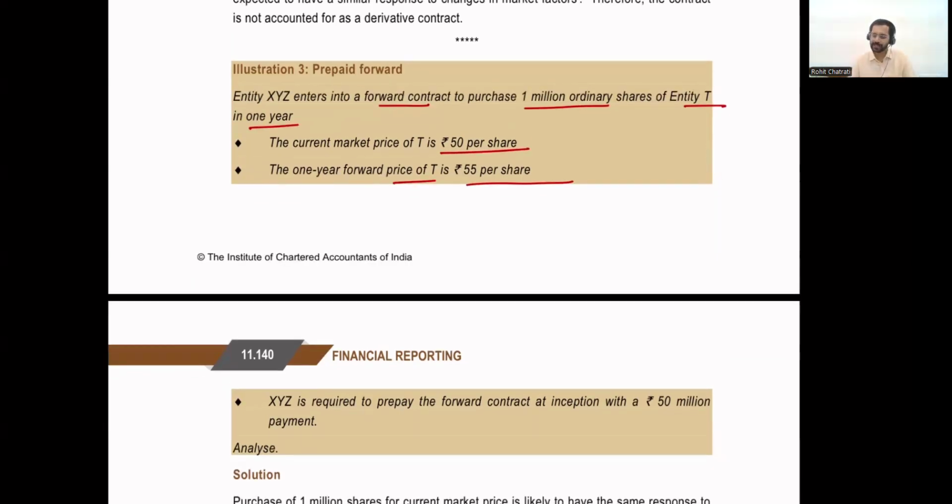Basically, entity XYZ has entered into a contract to purchase 1 million shares of entity T Limited after a period of 1 year, but the price is actually fixed today. So XYZ has entered into a contract to purchase 1 million shares of T Limited after 1 year at a price of 55 per share. The current market price is 50, but the forward price is determined as 55 per share. So 1 year later, entity XYZ will receive the shares and it will have to pay 55 per share.